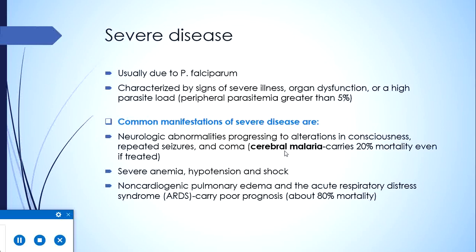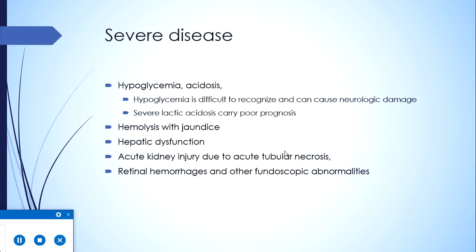This carries a particularly poor prognosis with a mortality of about 80%. Then hypoglycemia is quite common and difficult to recognize also, because most of the features of hypoglycemia are not present, and this hypoglycemia is also frequently associated with acidosis, which makes the prognosis even more severe.